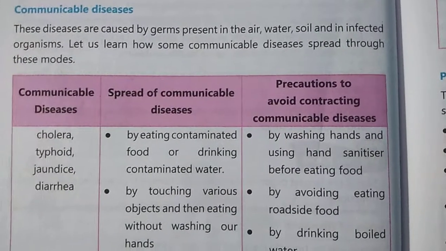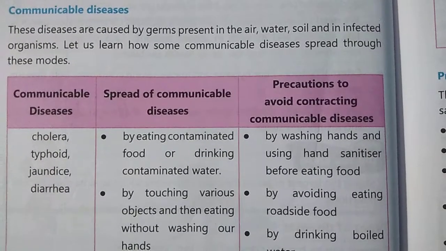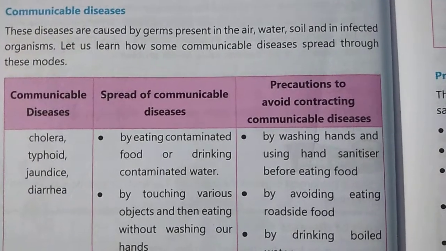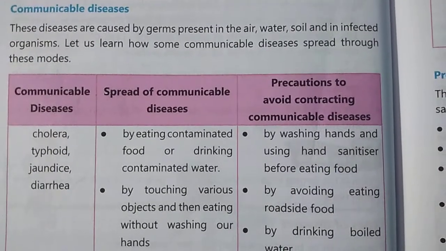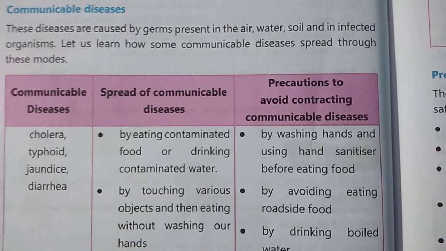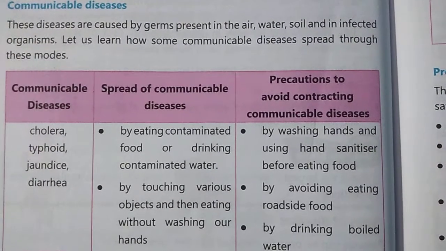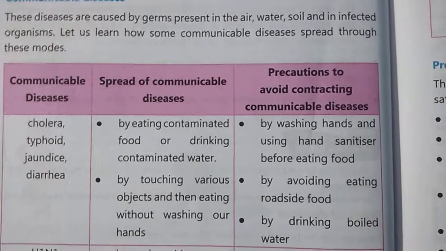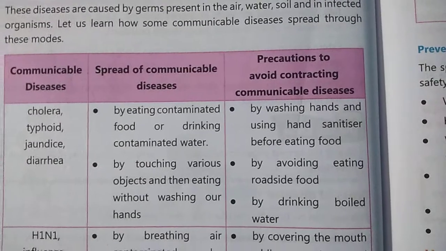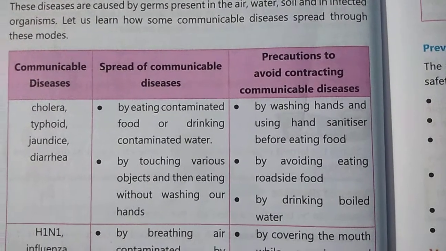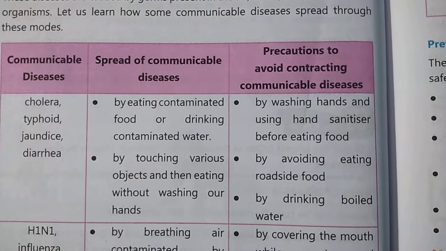Now let us see some communicable diseases. How do they spread? What are their modes? Modes means by what way it spreads, how it spreads. And also the precautions to avoid contracting communicable diseases. What are the precautions that we can take to avoid such diseases? So look here in the table: the communicable diseases are given, how they spread, and precautions to avoid contracting them.